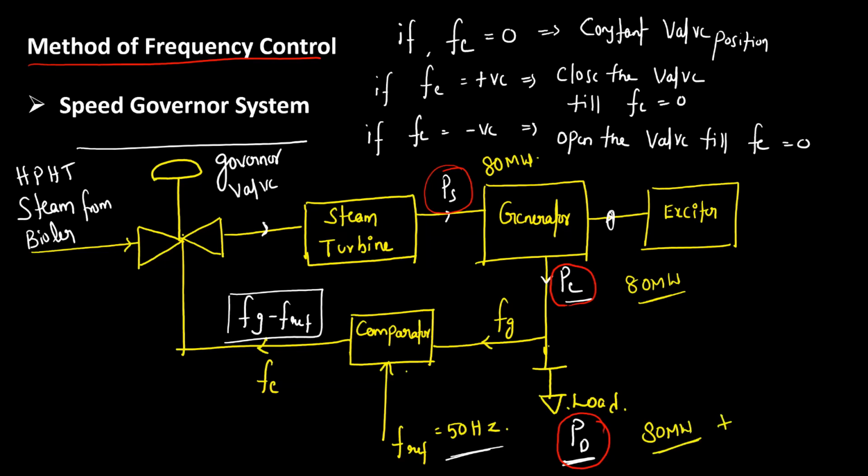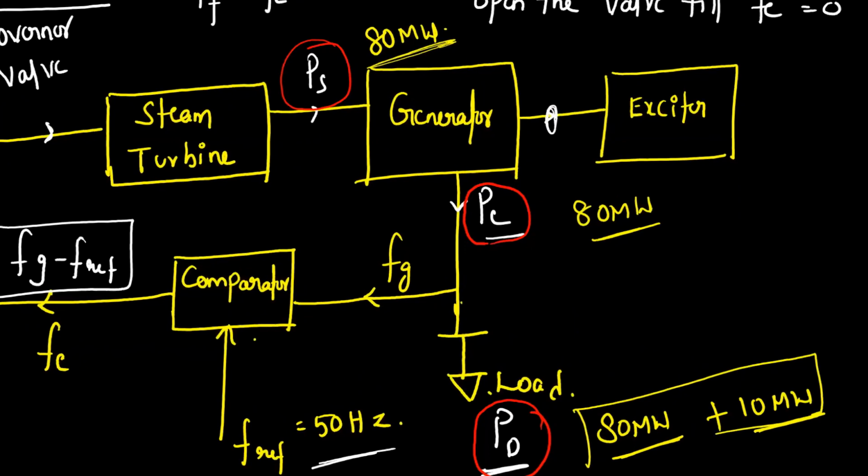Suddenly there is an increase in the load from 80 to 90 megawatt. Suddenly 10 megawatt load comes. Then how will it supply? My prime mover input is fixed at 80 megawatt only, but suddenly my load has increased by 10 megawatt. Then the generator output also becomes 90 megawatt, because the electrical output of the generator is always load demand plus losses.